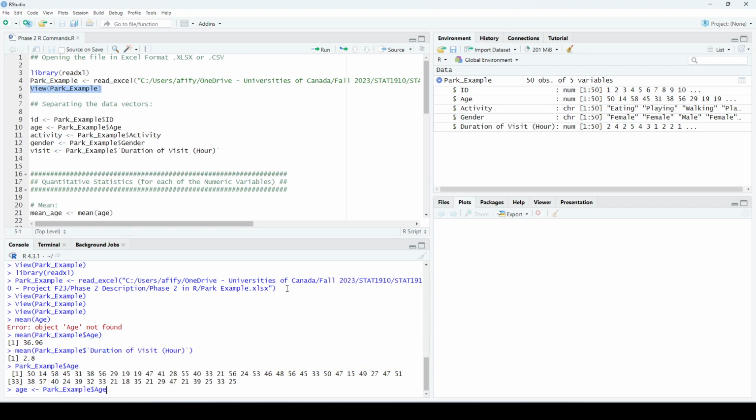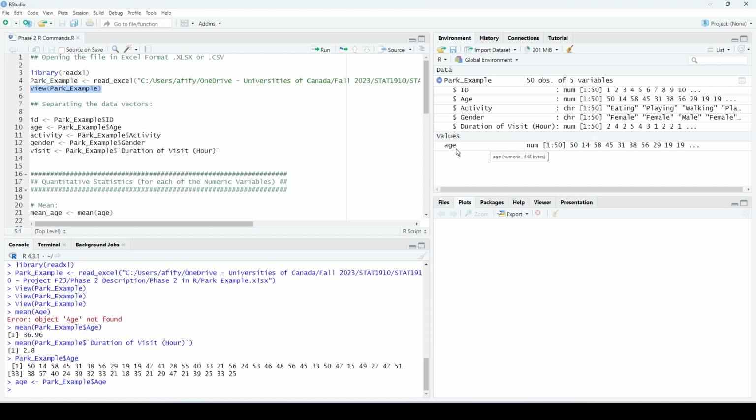Notice what will happen here. A new variable popped up here. So this is a new object, or a new variable. It's the same as this one here, but outside of the data frame. This variable age here, I cannot use by itself, except when I mention that it's inside this data frame. However, this one I can use freely by itself.